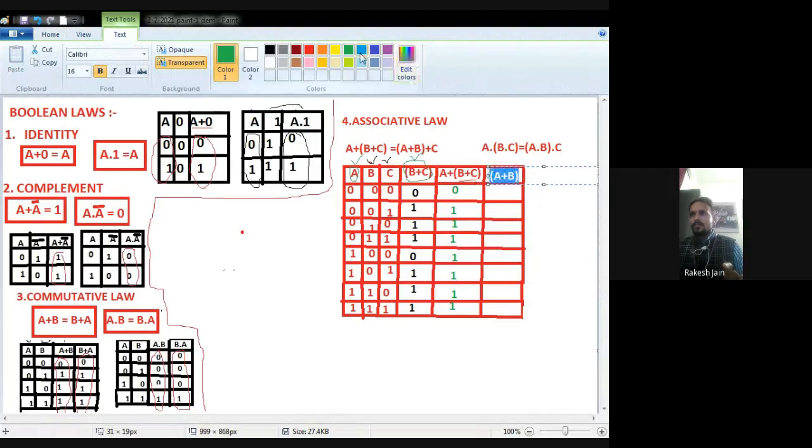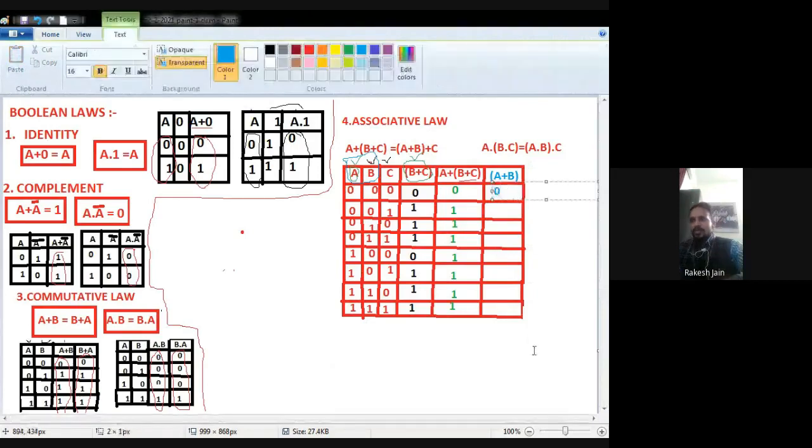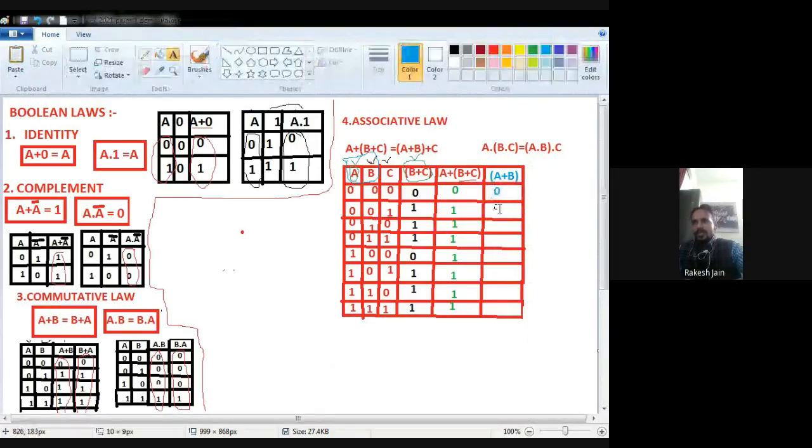So any input is 1, output will be 1, in case of the A line and in case of the B plus C line. So see very carefully, A is 0 and B plus C is also 0, it means the result will be 0 because no 1 is there. A is 0 and B plus C is 1, because 1 I find, that's why I put 1. A is 0, B plus C is 1, because again I find 1, so I put 1 here. A is 0, B plus C is 1, again I find a 1, so I put a 1 here.